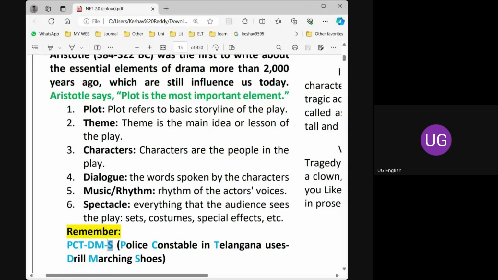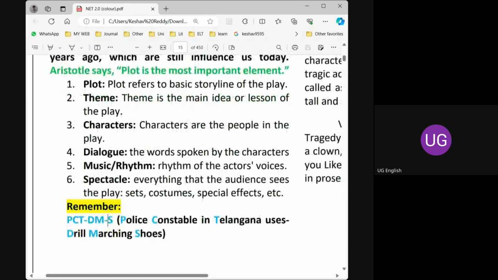The six elements are plot, character. Actually, character should come first: character, plot, theme, dialogue, music, and spectacle. So how should we remember this? I have just created some funny explanation code for this.